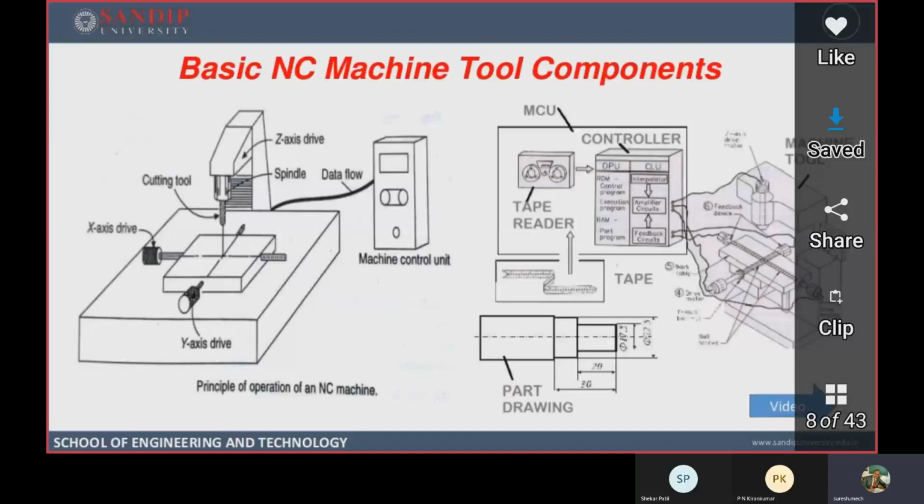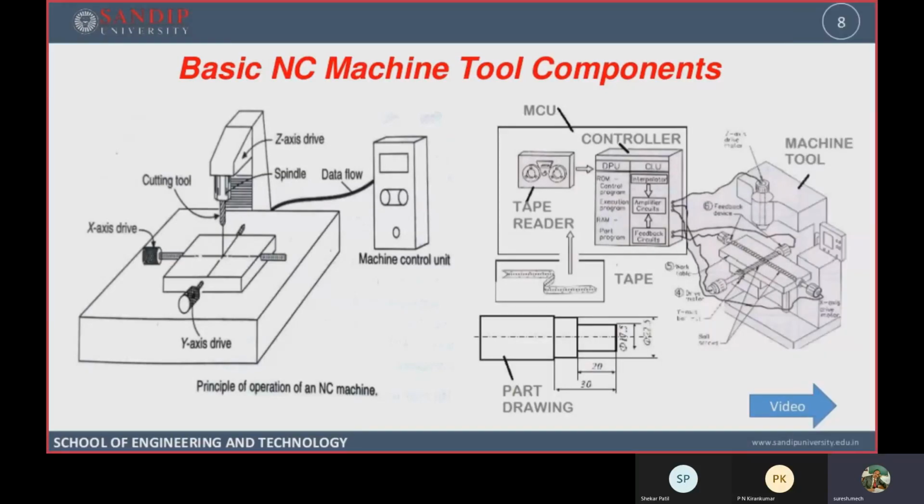There are many advantages. Whatever drawbacks are present in NC can be completely removed, and the new technology known as CNC machine came into existence.